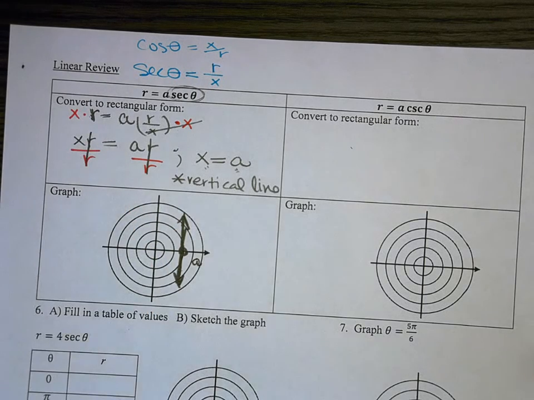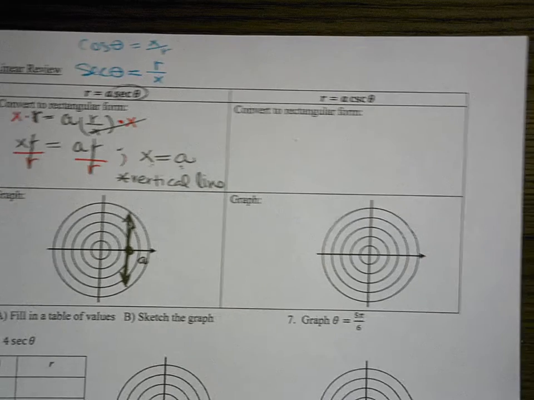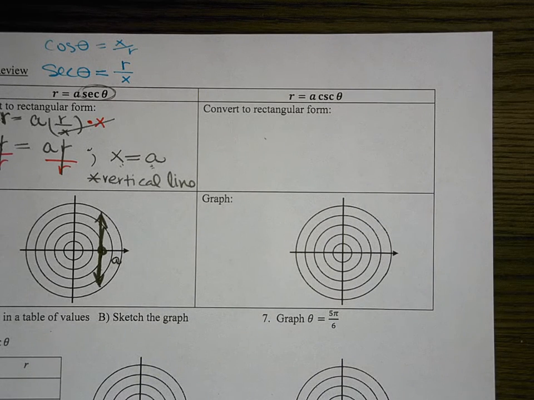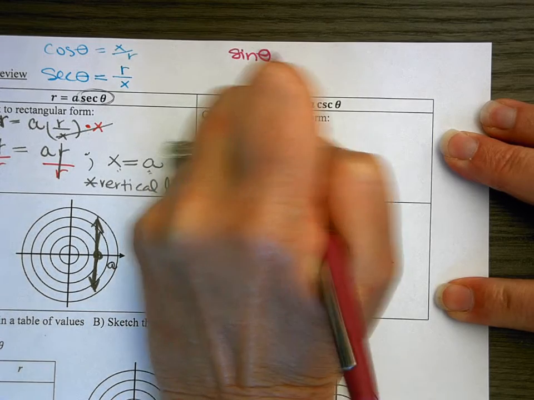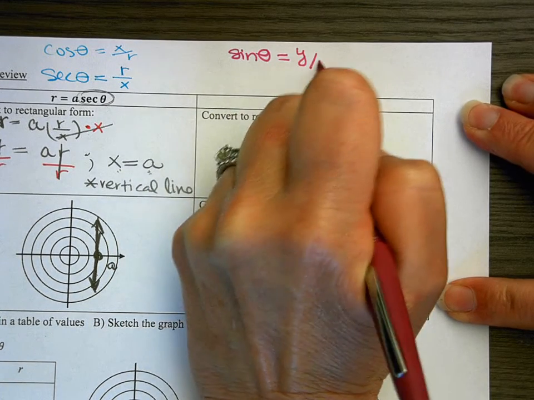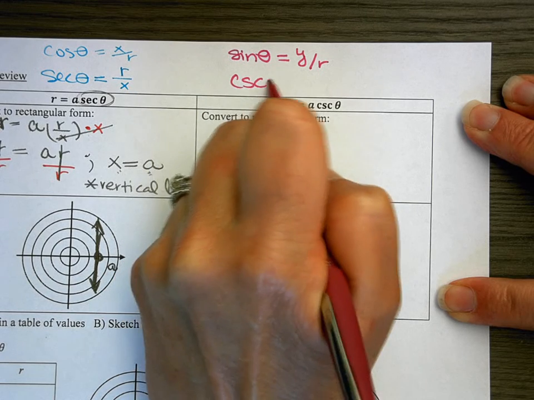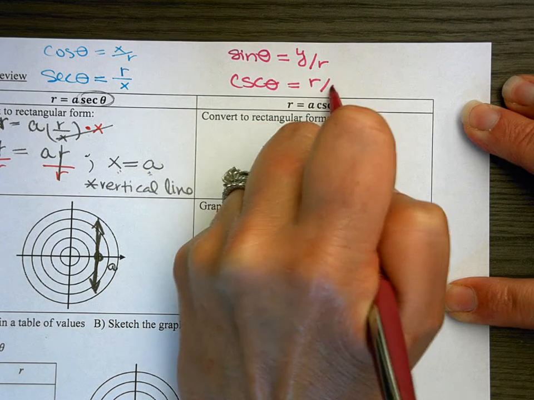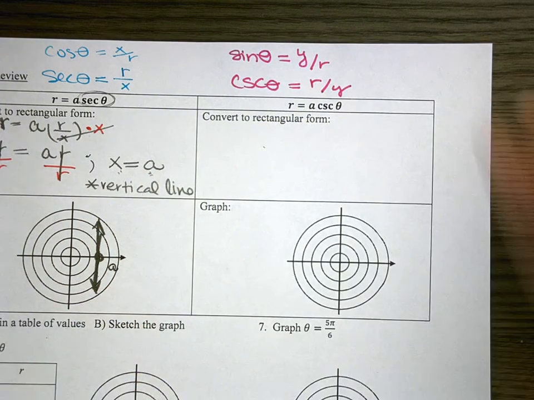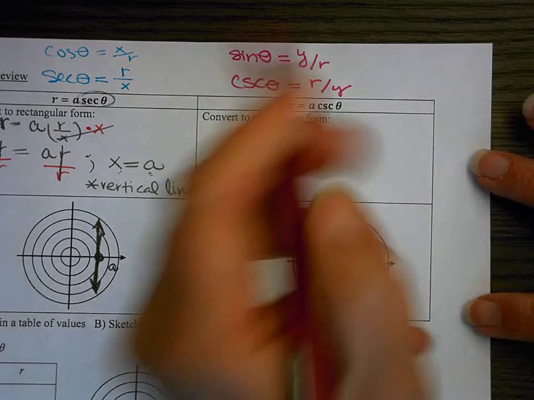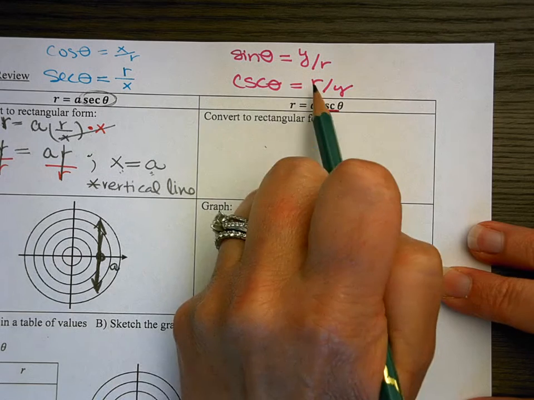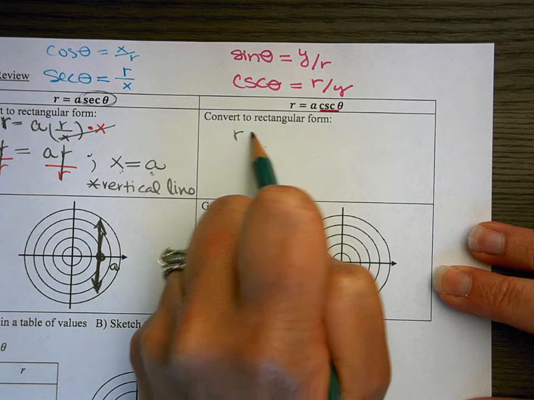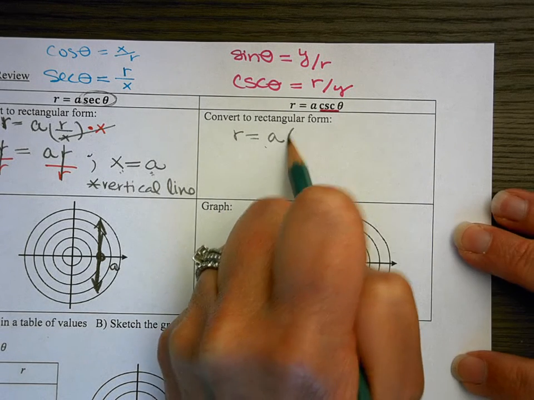Okay. And then let's take a look at the next one here. So we have cosecant of theta. Cosecant of theta is a reciprocal of sine. And I know sine is y over r, so cosecant of theta is that reciprocal, r over y. So then our first step is to replace our cosecant with our ratio here. So we would have r equals a, and then replace cosecant with r over y.